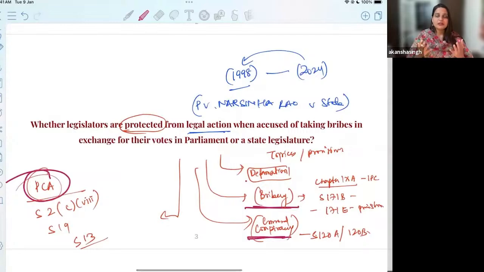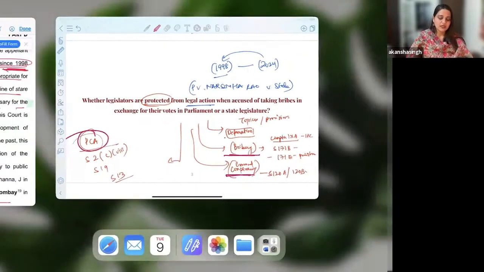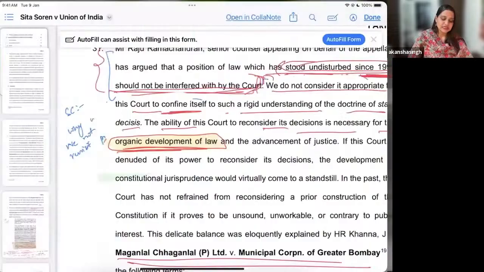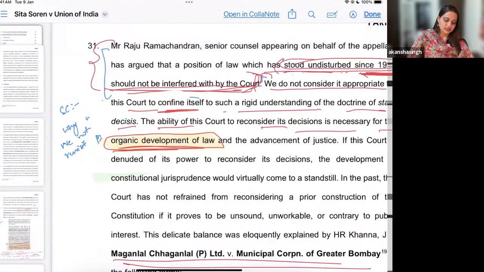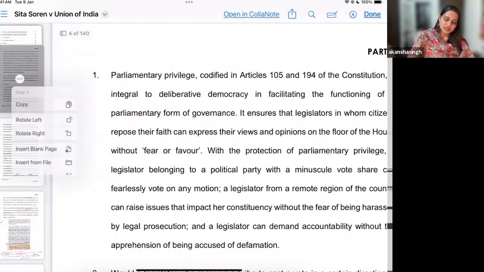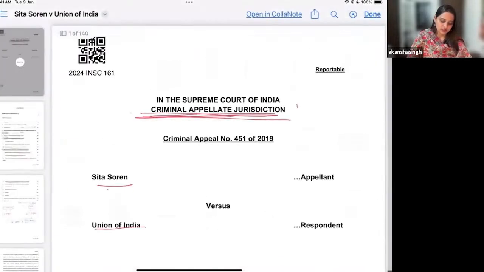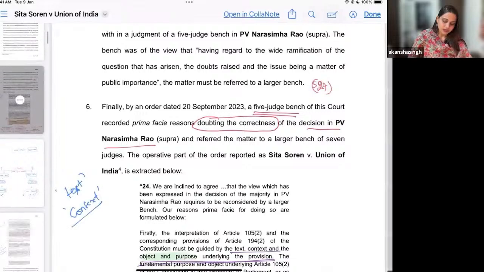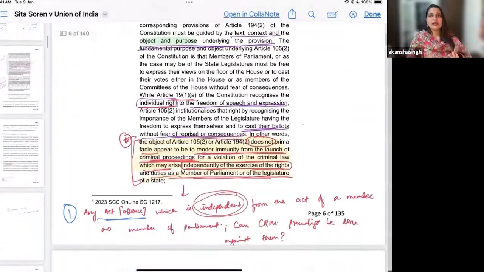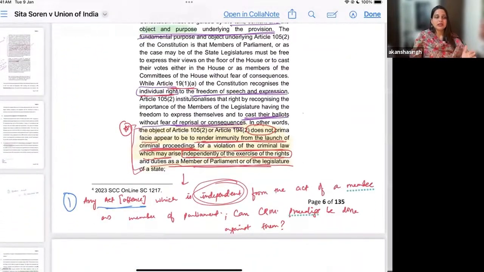We try to find these answers as to what all has been questioned and what all has been seen in this particular given case. So let me take you to the 3 primary questions of Sita Soren versus Union of India. I'll briefly, in my own language, tell you what the 3 questions are, considering the context of PV Narasimha Rao in mind. The court says that we will be finding the answer to these questions.